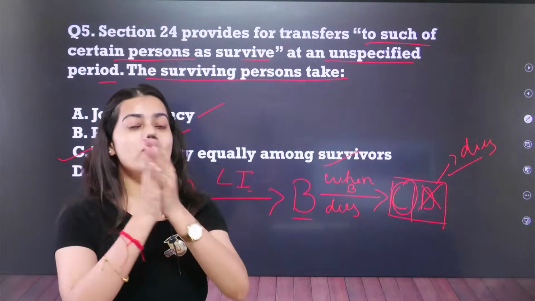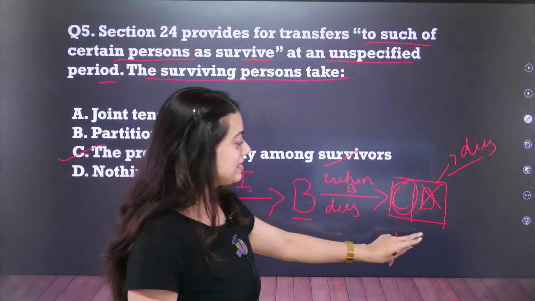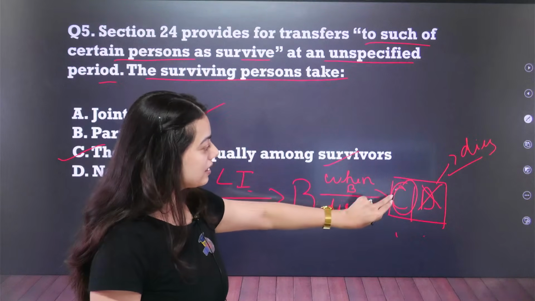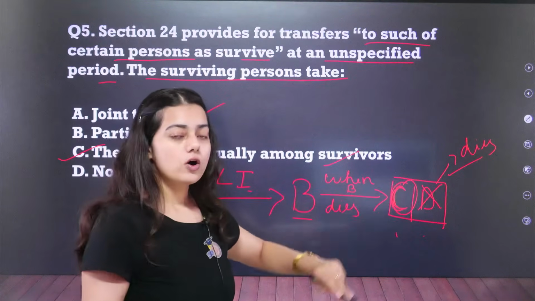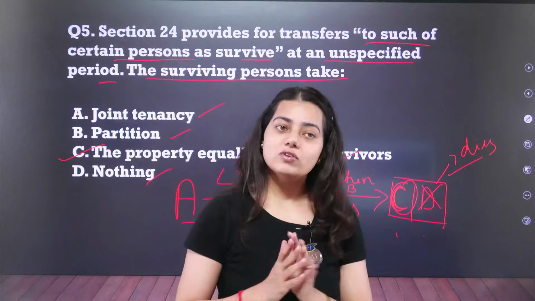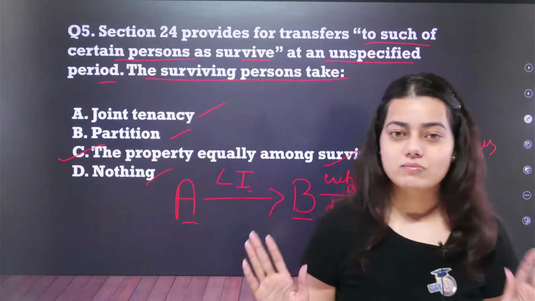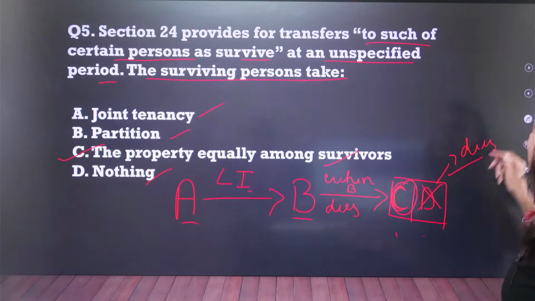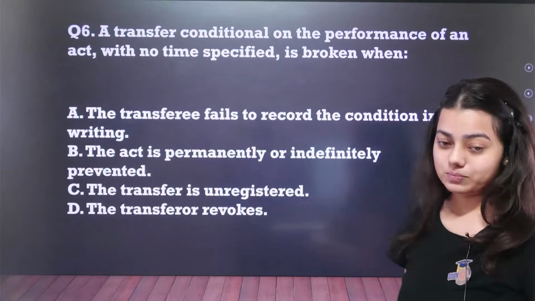So now the whole of the property which was to be divided between C and D, C will get the whole of the property. Otherwise, if D is alive, then C and D will equally get the divided property amongst themselves. Okay, understood? Let's move on to question number 6.